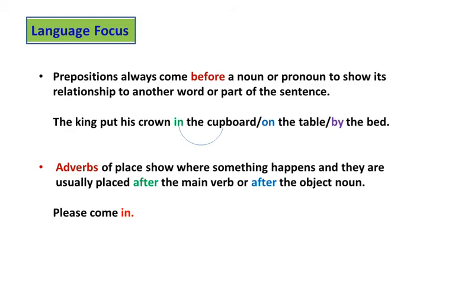The king put his crown in the cupboard, or the king put his crown on the table, or the king put his crown by the bed. Adverbs of place show where something happens and they are usually placed after the main verb or after the object noun. Please come in. We can see the word in is used as a preposition and an adverb.